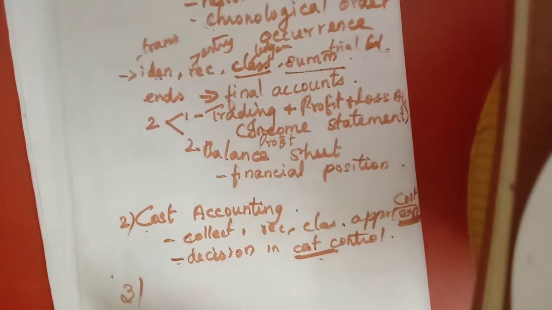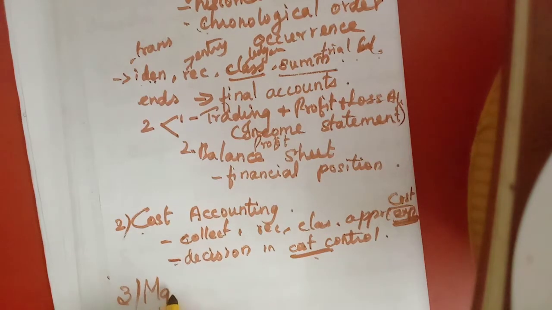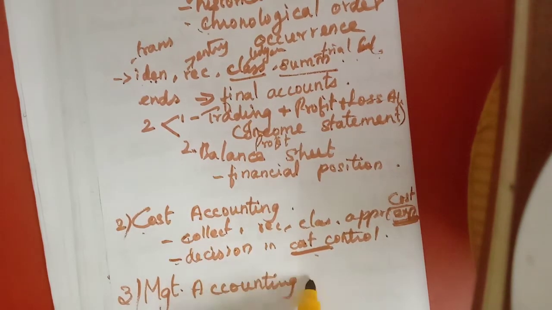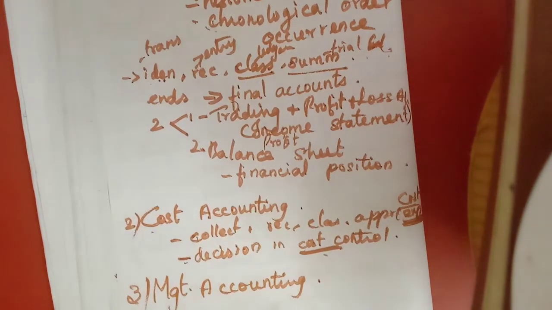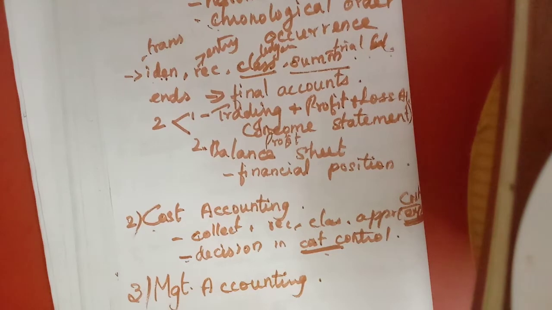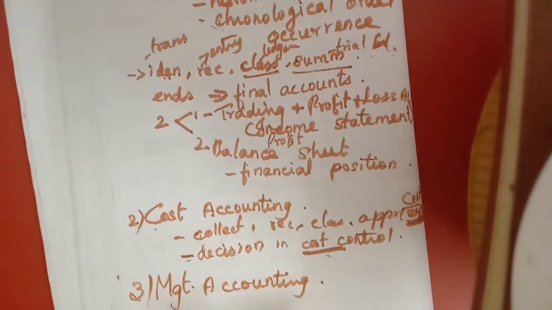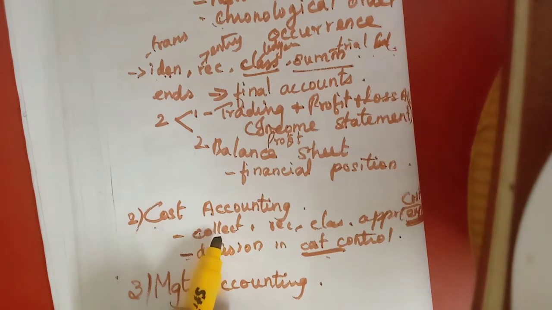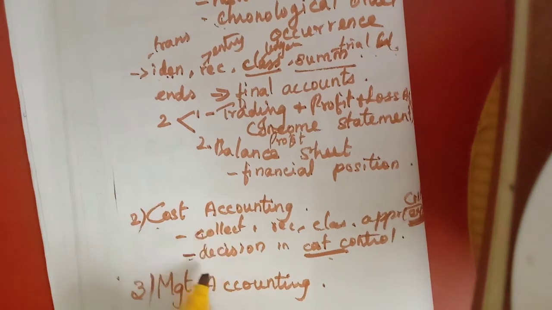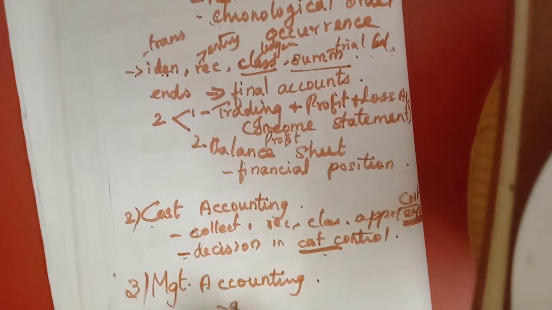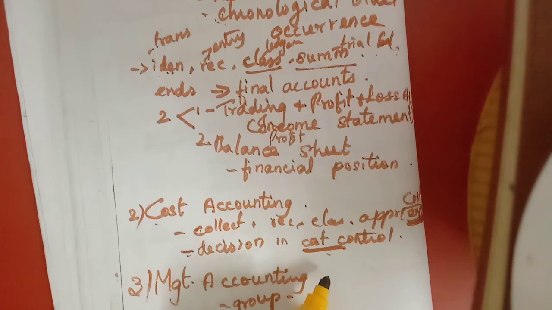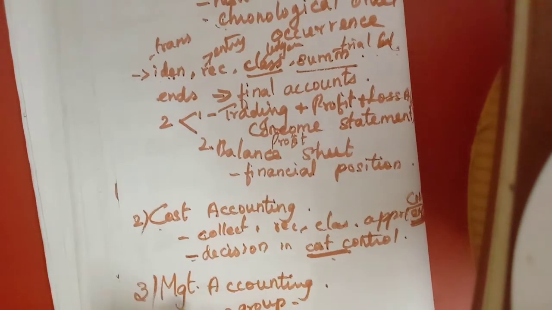Then management accounting. Here, in management accounting, we do not have separate accounting. But they will get the financial accounting information and the cost accounting information that they have collected, and they will analyze, group, sort out, and present this again for the management.